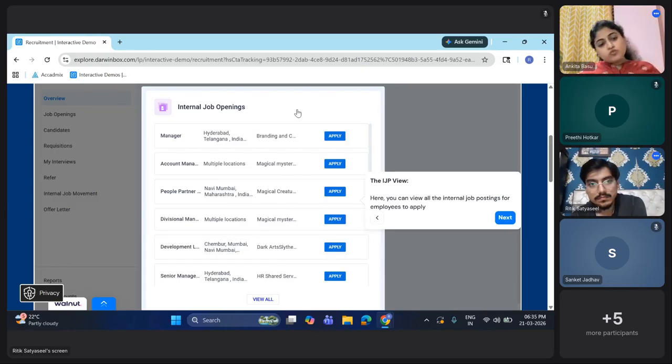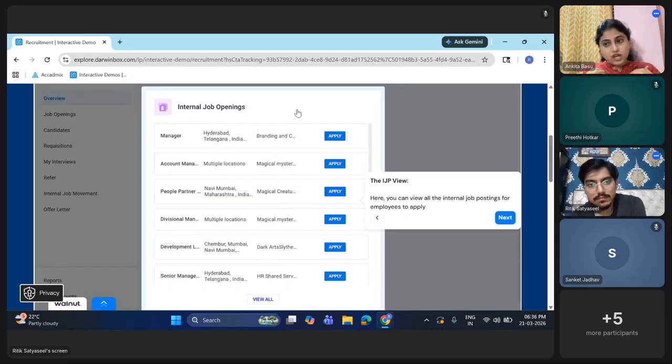They want to move to a tier one city. It can be any reason. People wish to look for better opportunities as well. So people can go ahead and look for internal job postings, and some people are quite happy that the organization they're working with is quite good, and they want to stick to it. So those are employee thoughts.